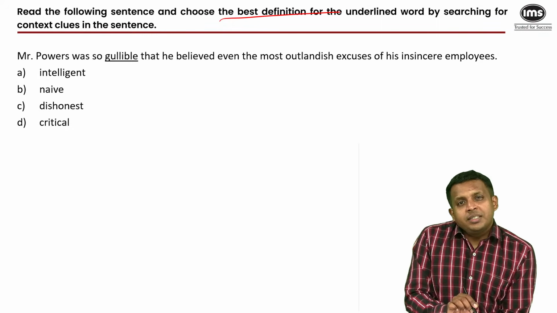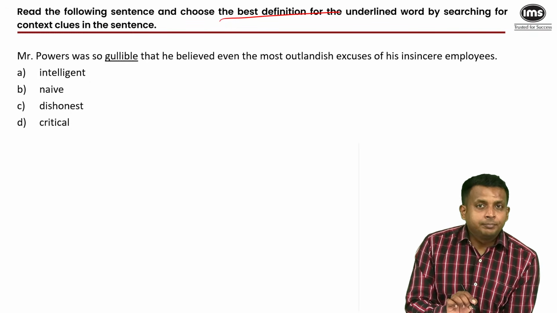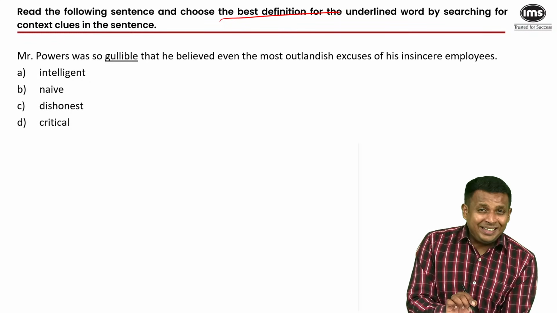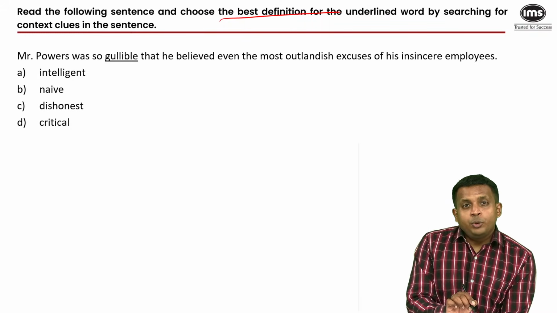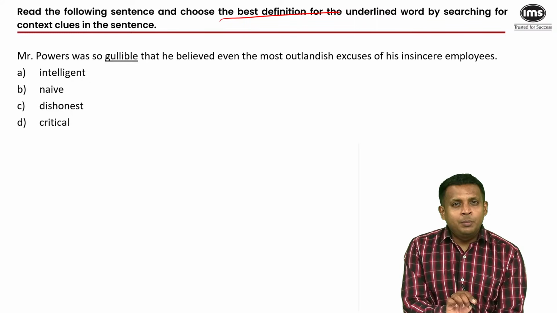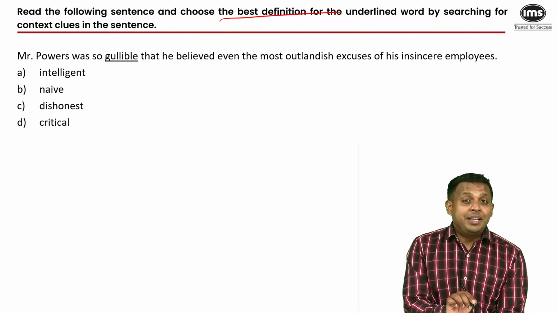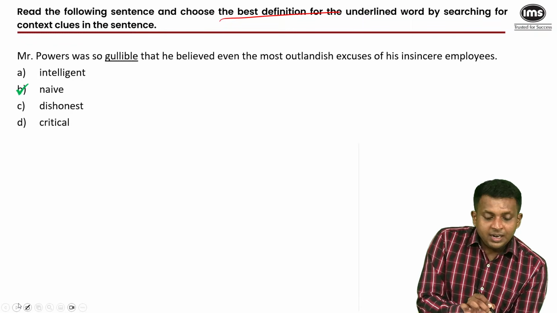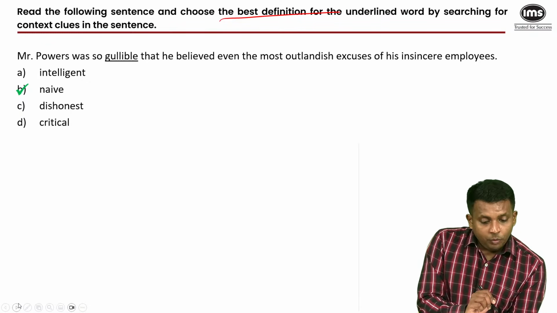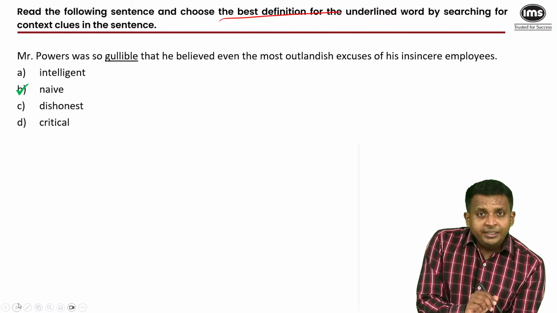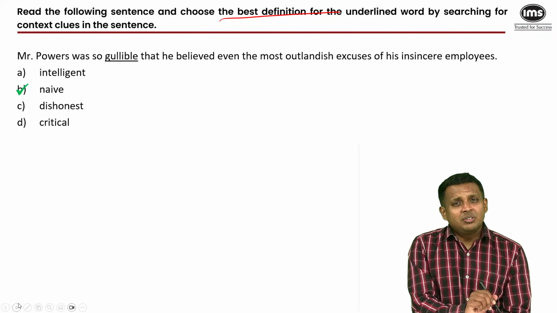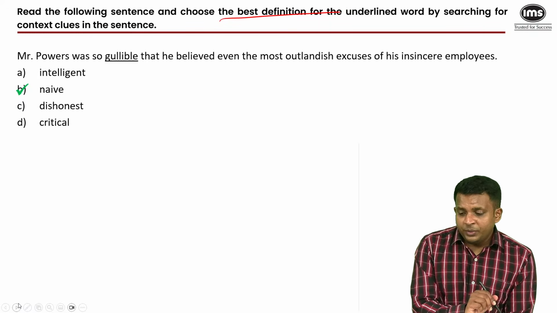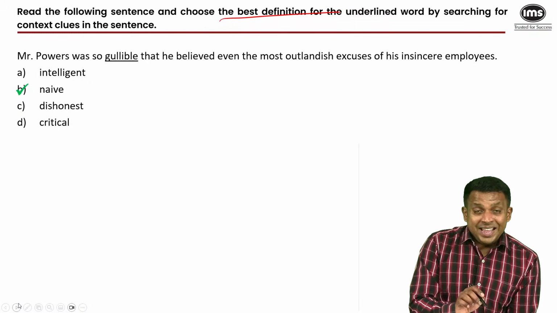So someone who's gullible is someone who can be easily fooled, someone who's very credulous, unsuspecting, easy to convince, not someone who's simply amenable or flexible, but someone who can be taken advantage of. So it's a negative word, and that answer is obviously naive. Intelligent would be the opposite. Dishonest is a completely different word, and critical is someone who just criticizes everything, and that may not be a person who could be easily fooled.